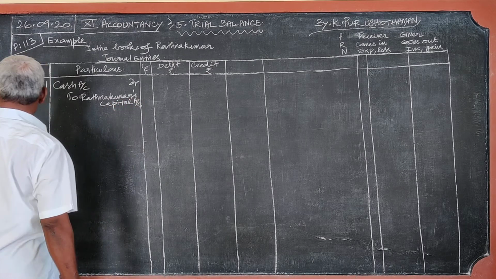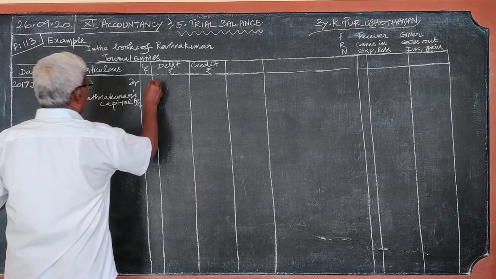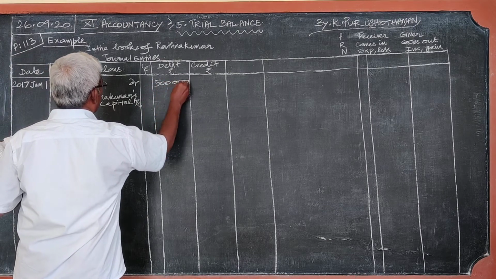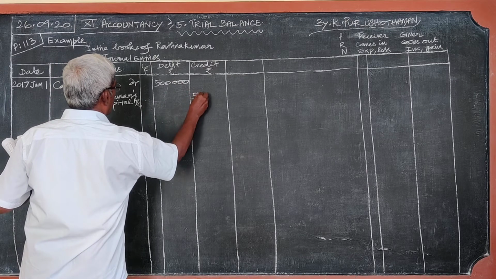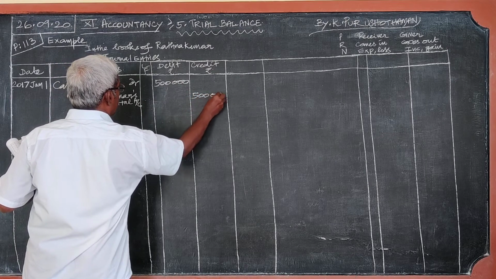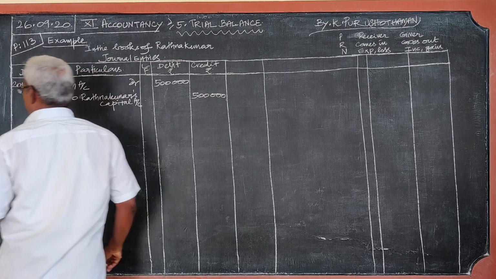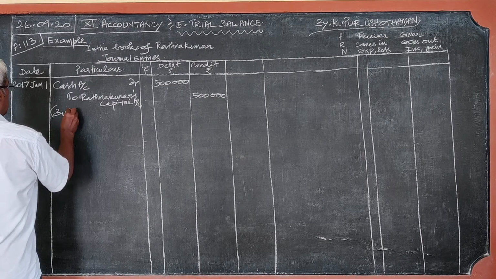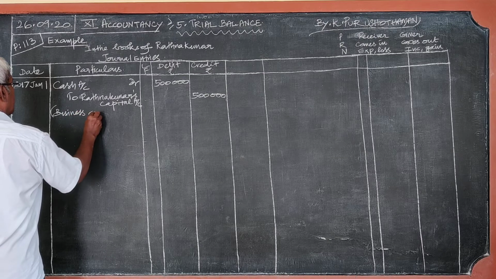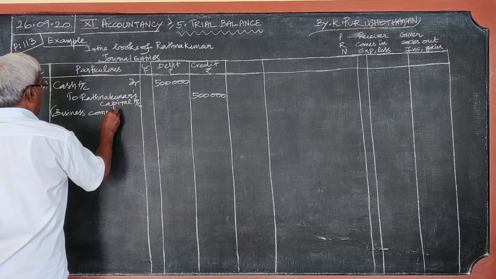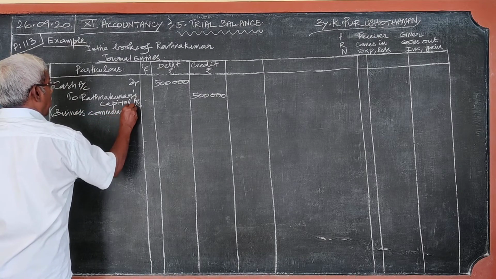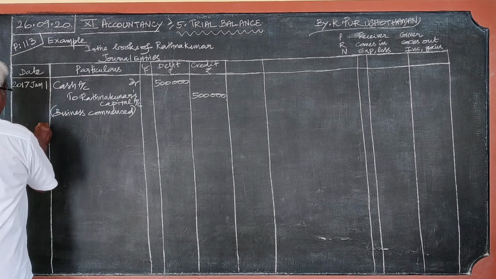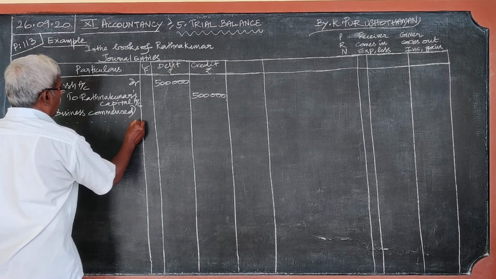The amount is 5 lakhs. Narration: business commenced. The first journal entry is over.